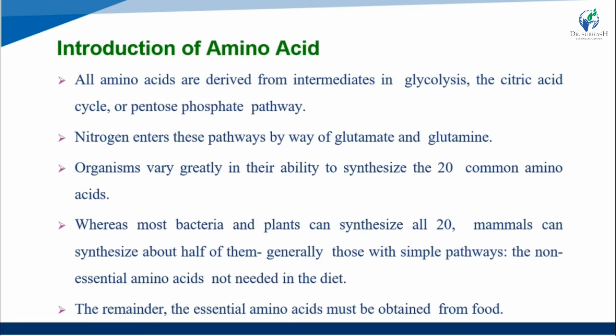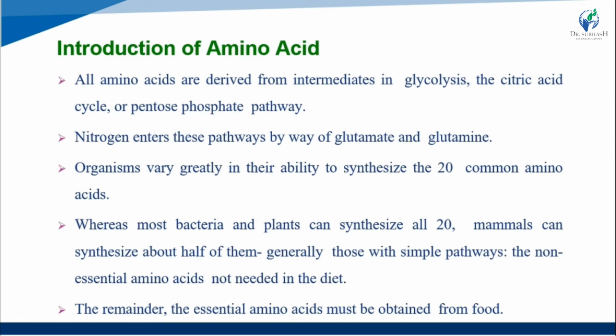Okay, so nitrogen enters these pathways by way of glutamate and glutamine. Nitrogen enters all these pathways, like glycolysis, the citric acid cycle or the pentose phosphate pathway, by the generation of glutamate or glutamine.